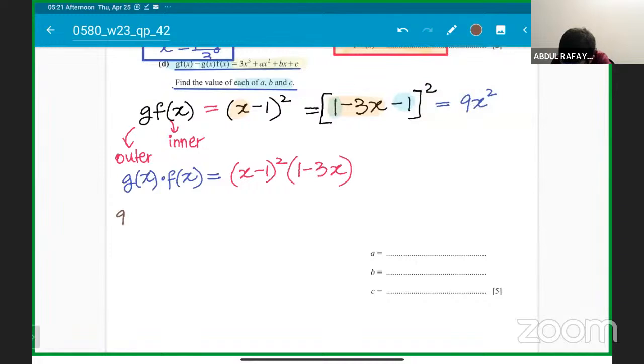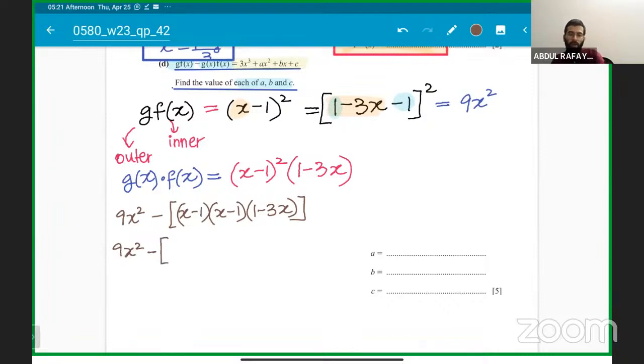This is 9x square and you have to subtract, and this whole thing will be multiplied. So it will be x minus 1. Make sure to show all the workings because it is worth 5 marks. Okay, everyone getting it? So it's all about checking whether you can multiply 3 brackets. So first thing will be x square minus 2x plus 1, and then it will be multiplied with 1 minus 3x, sir.